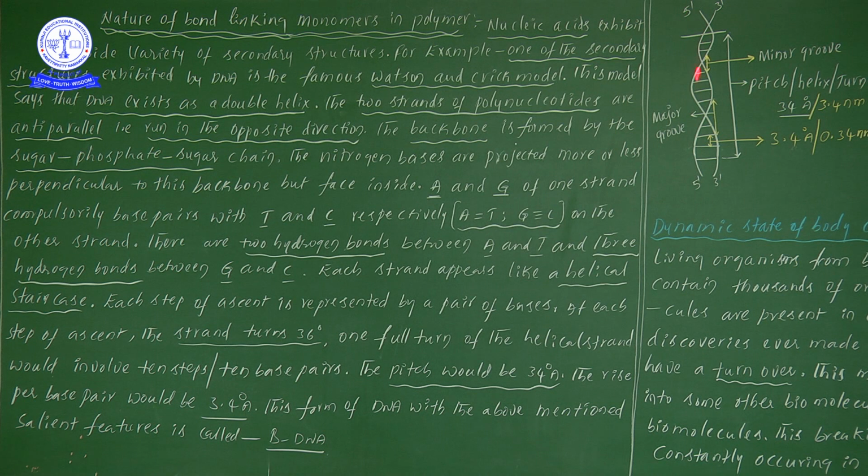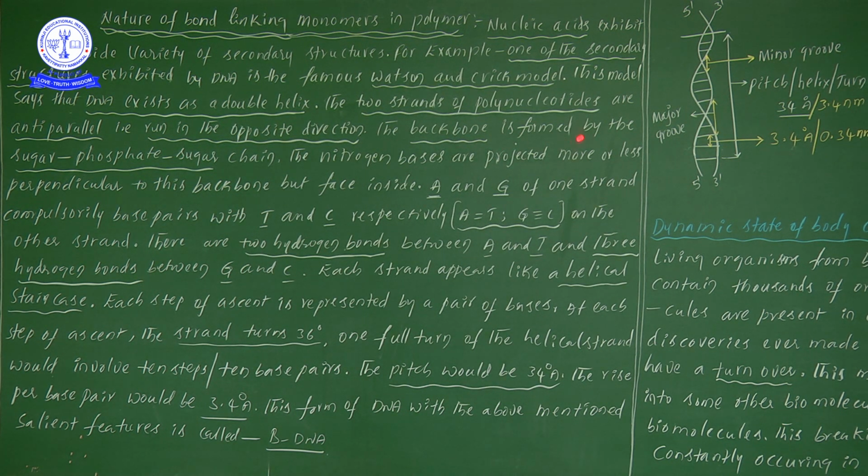These two strands run anti-parallel to each other, that is, they run in opposite directions.